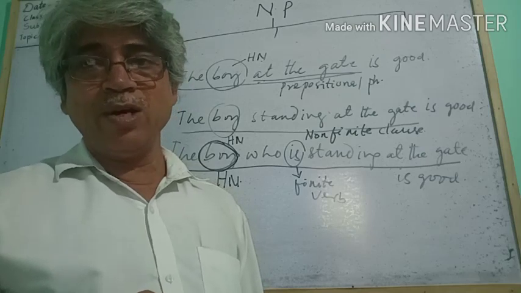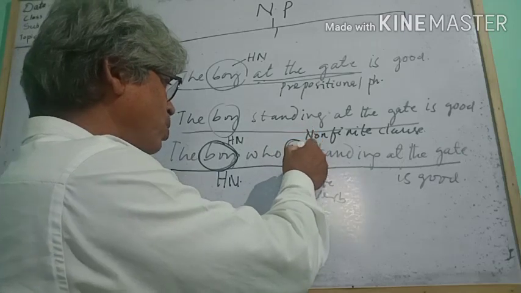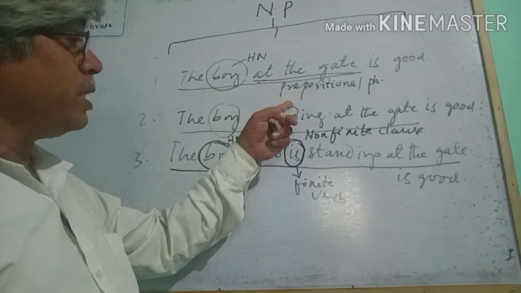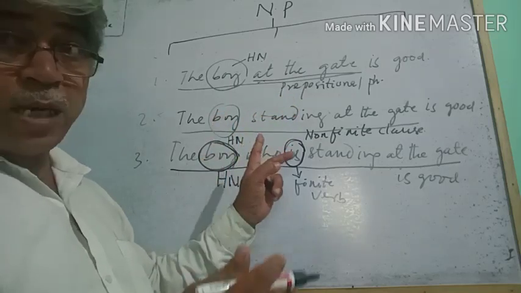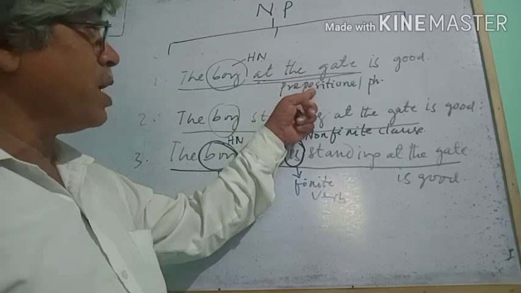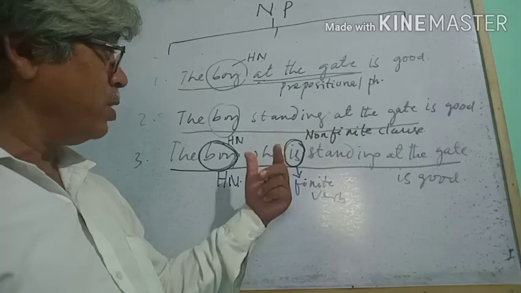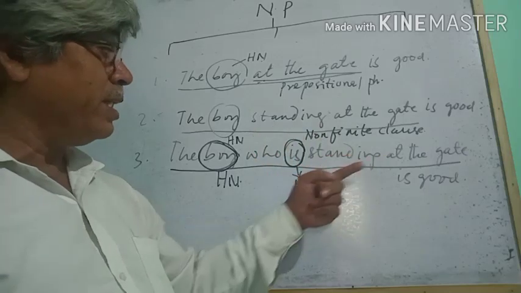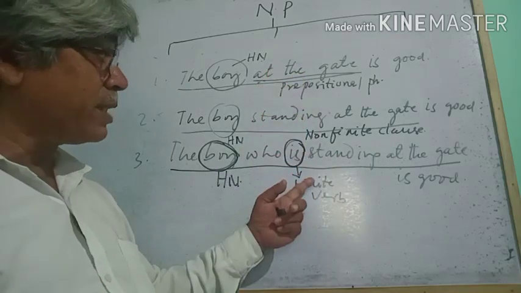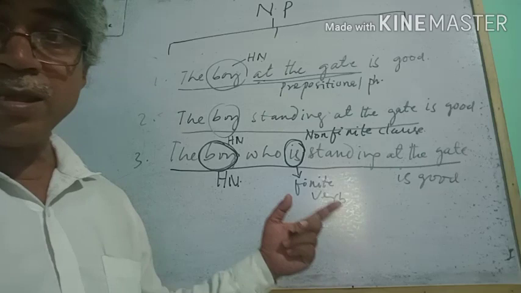Got it? A finite clause contains a finite verb. You see how the post modifiers are developed. At the gate, a prepositional phrase. Standing at the gate, a non-finite clause. Who is standing at the gate, a finite clause.